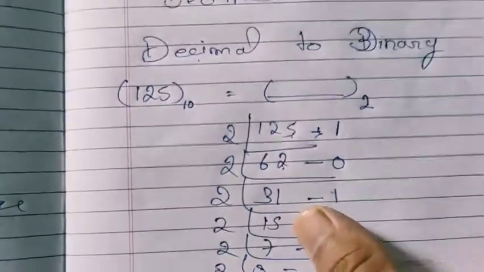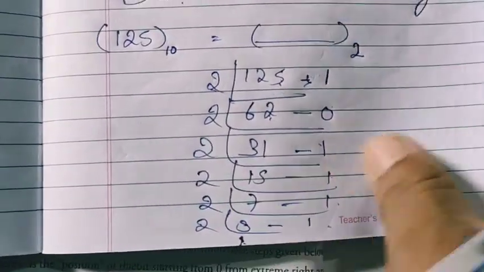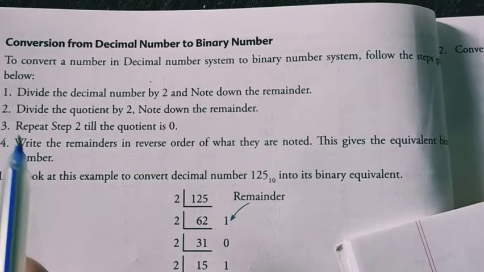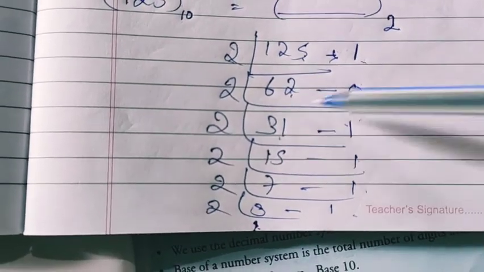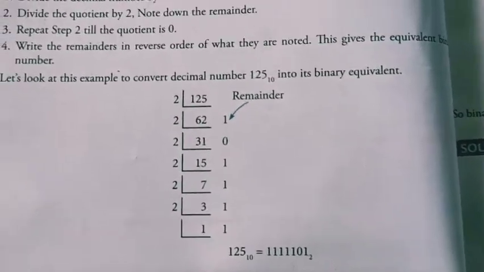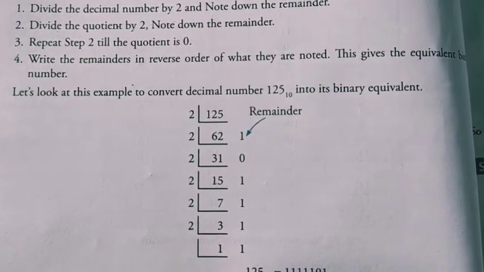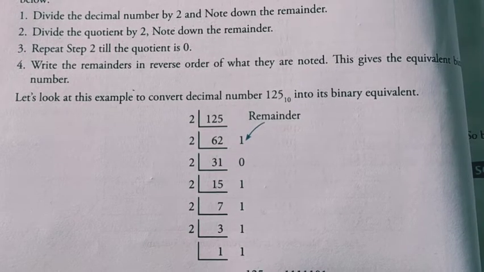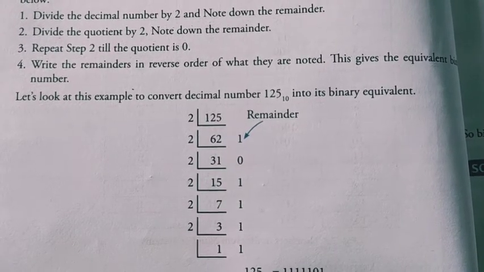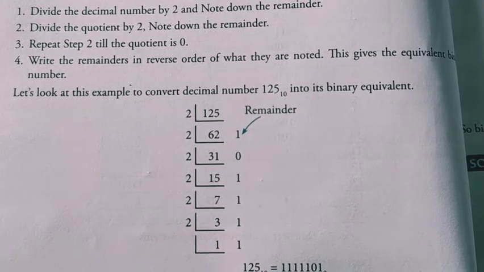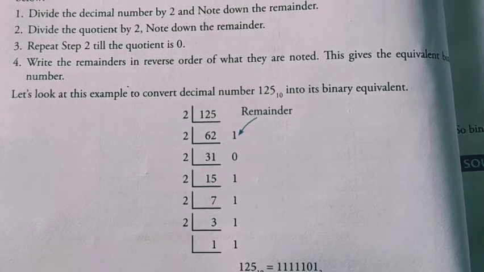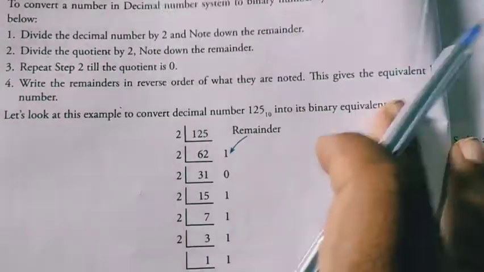This is the dividing, and we have written the remainders also as per our step 1. Divide the decimal number and note down the remainder. These are our remainders after dividing. Like this you have to divide. Remember it. You have to learn it, and you have to do it in your exercise also. Divide the quotient by 2. Note down the remainder. Repeat step 2 till the quotient is 0. Write the remainders in reverse order of how they were noted, and this gives the equivalent binary number.